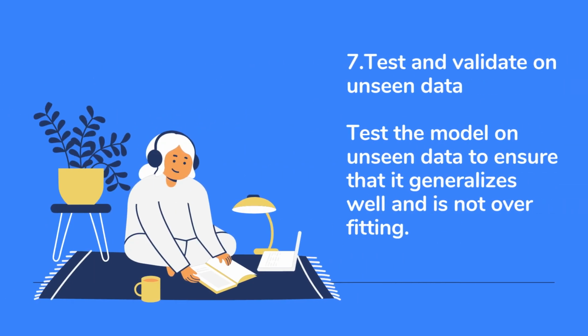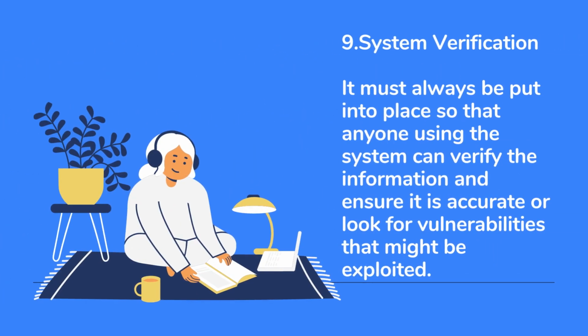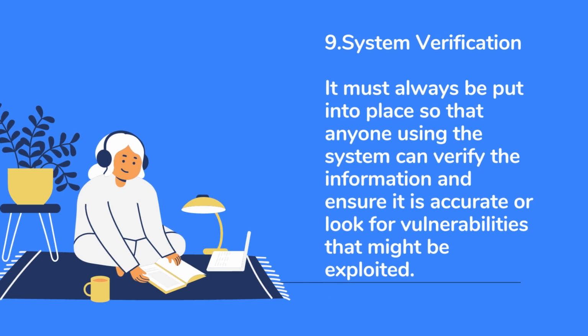7. Test and validate on unseen data. Test the model on unseen data to ensure that it generalizes well and is not overfitting. 8. Continuously retrain the model. Retraining the model regularly with new data to improve its performance and keep it up to date with the latest trends. 9. System verification. It must always be put into place so that anyone using the system can verify the information and ensure it is accurate or look for vulnerabilities that might be exploited.